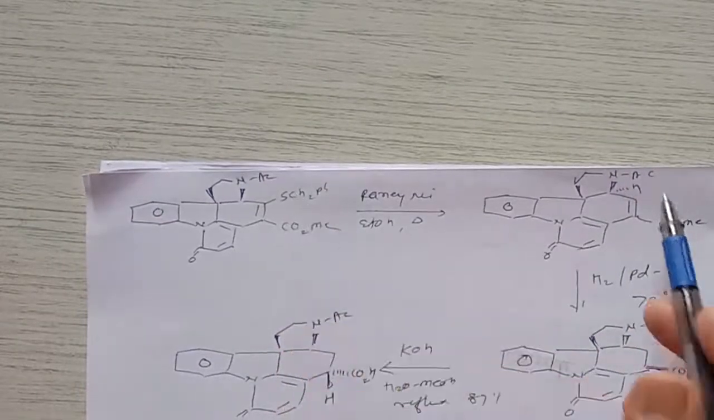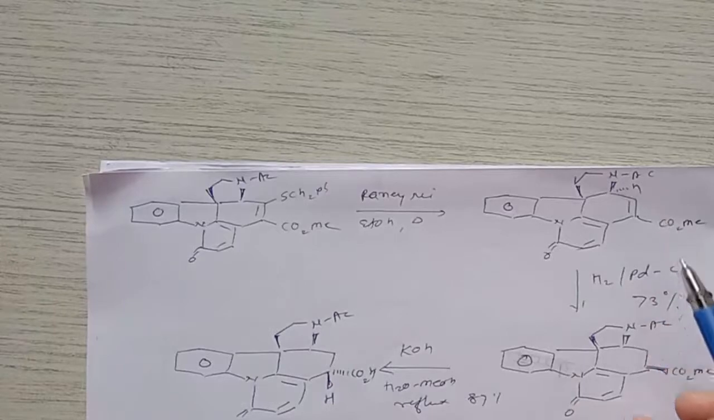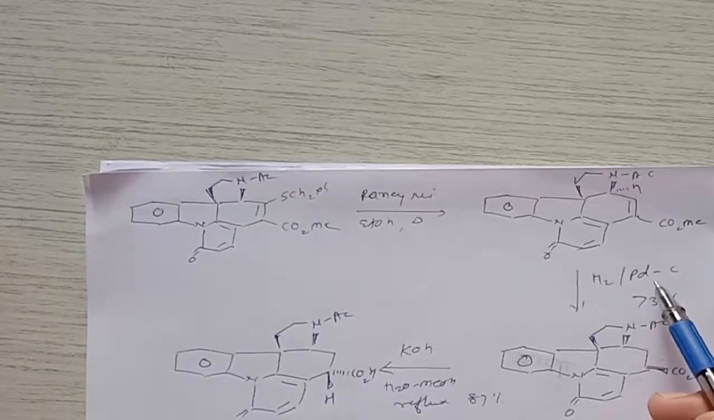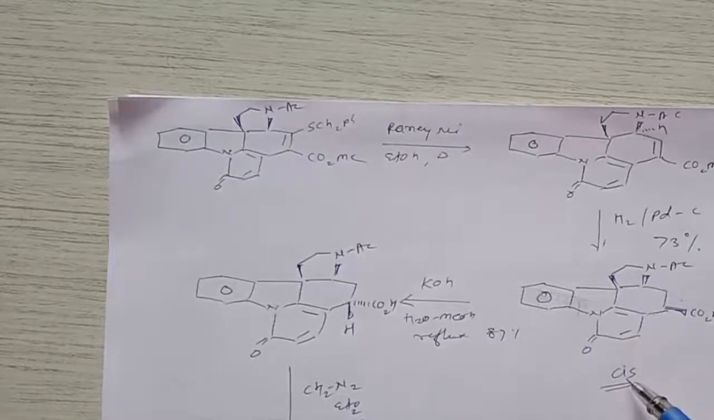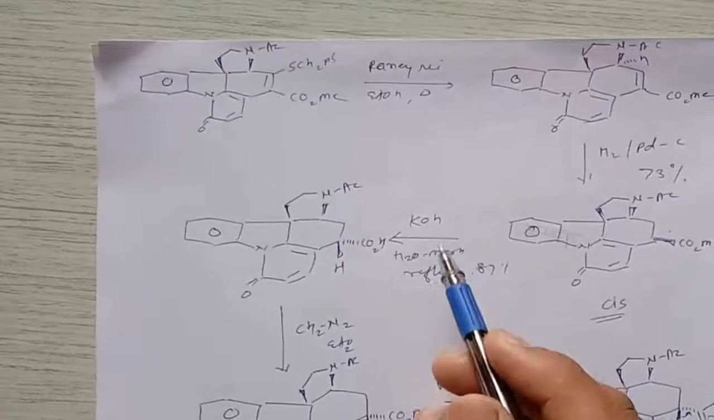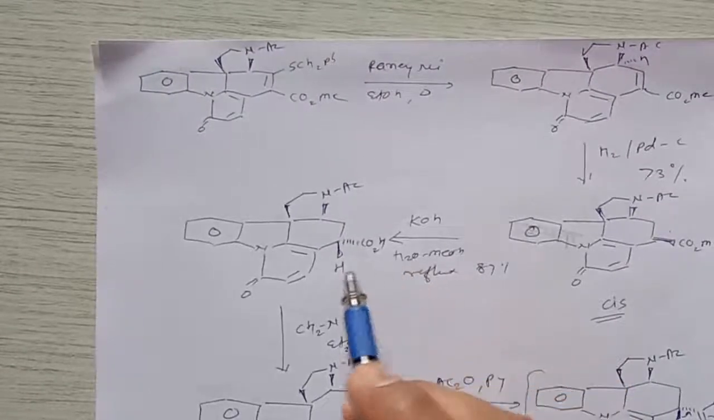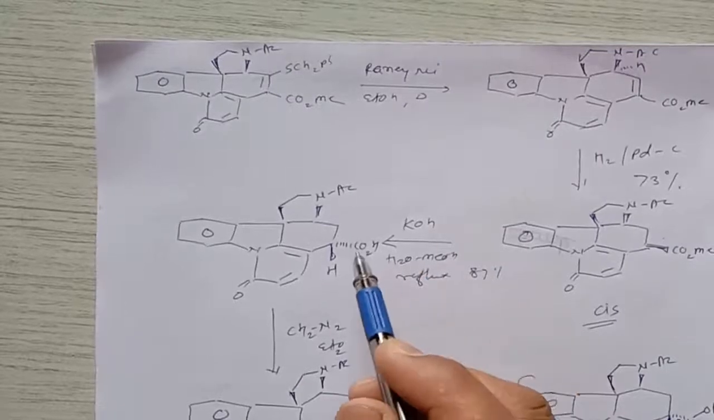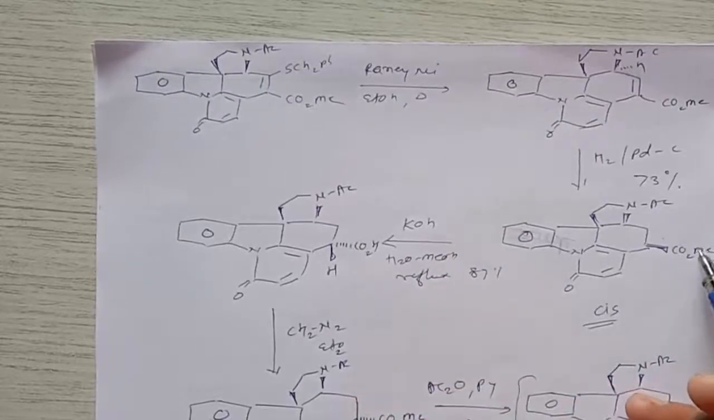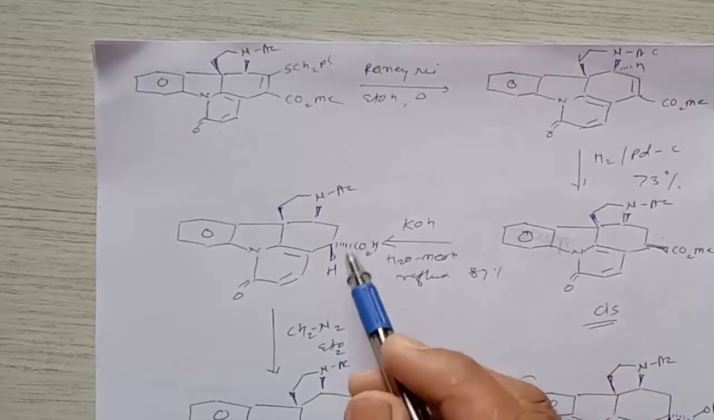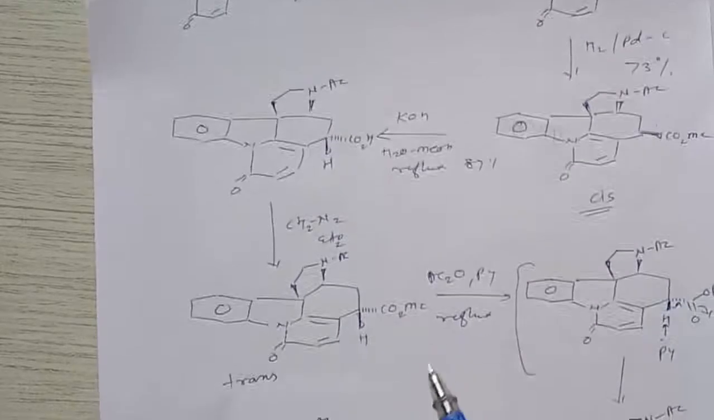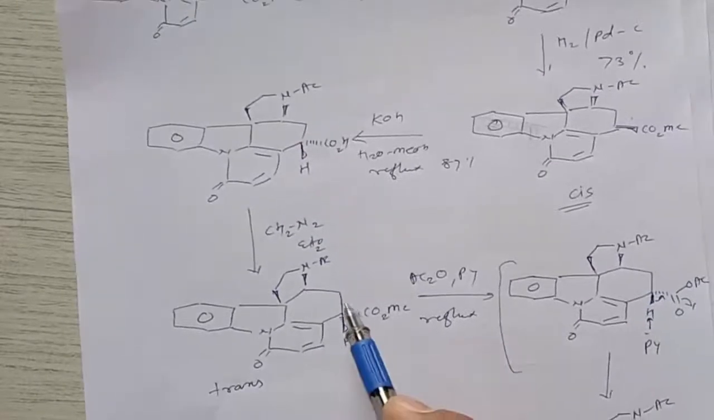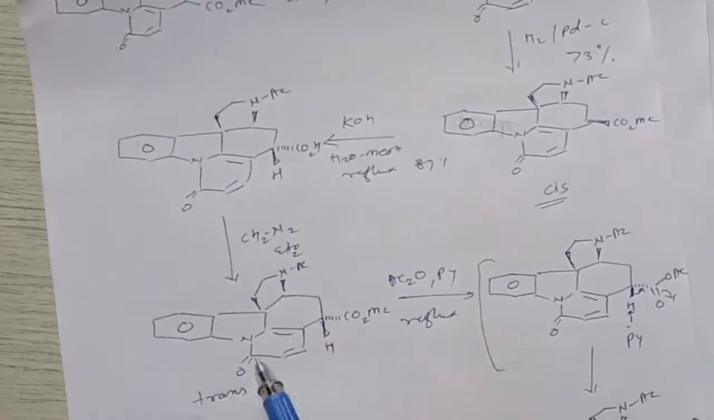When this compound undergoes reduction with Raney nickel in the presence of ethanol, this SCH2Ph will be removed and it gives a compound that undergoes reduction with H2 Pd/C, then it produces this carbon-carbon double bond, and this gives a cis compound like this. And this cis compound will be treated with a base, that is potassium hydroxide, and if you reflux this, it forms the acid, that means the ester undergoes formation of acid. And when this acid is treated again with diazomethane, it gives the methyl ester of this compound and there is epimerization of carbon and it gives a trans compound.